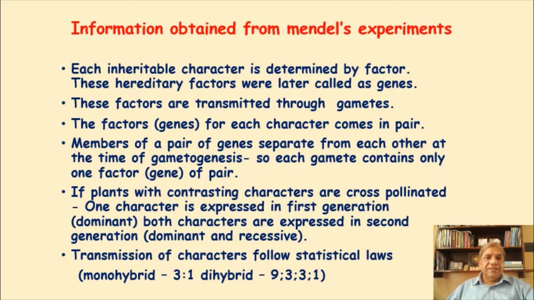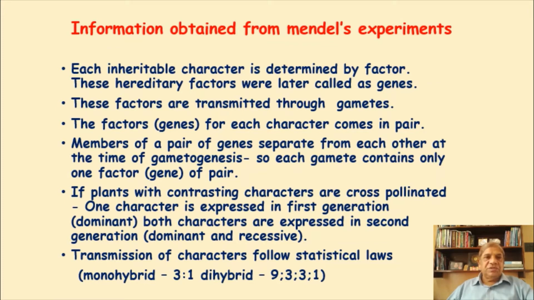What he said is that each inheritable character is determined by a factor, what we call genes. These factors or genes are transmitted through gametes. So for the first time he said that these factors, which are responsible for the determination of characters, are transmitted from one generation to the next, in the plant kingdom or animal kingdom, through the gametes.